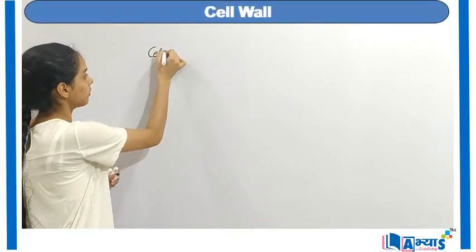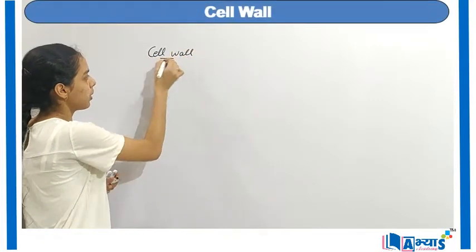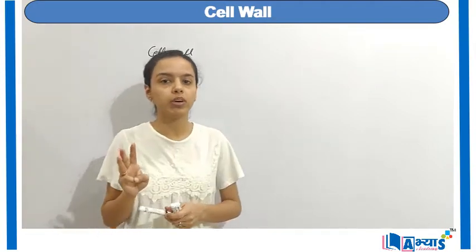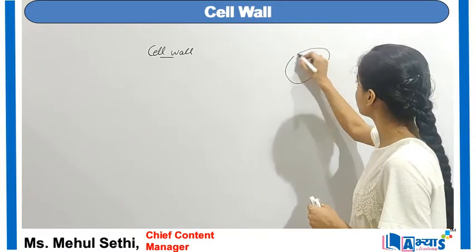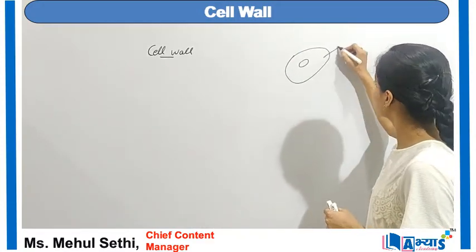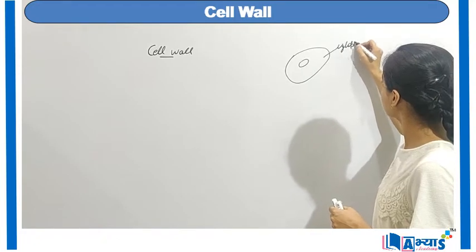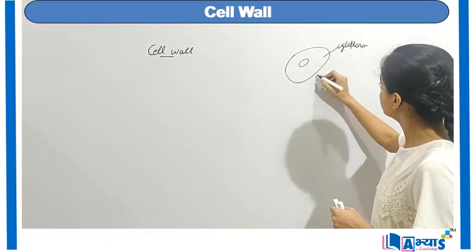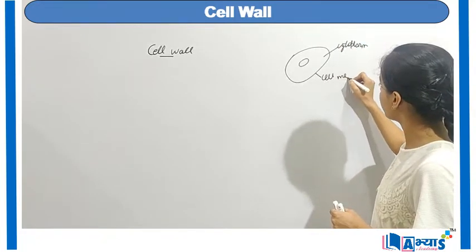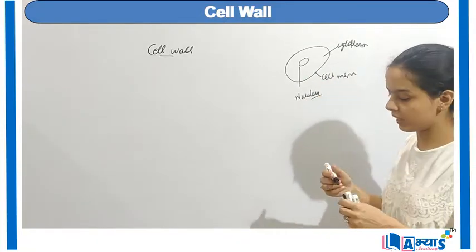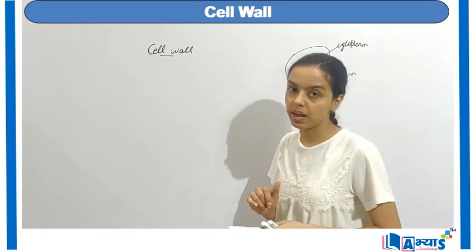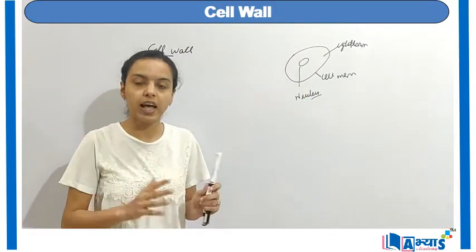Concept in the cell structure, and that is the cell wall. Basically, in the cell there are three important structures: the cell membrane, the cytoplasm and the nucleus. So for example, if I am drawing this cell, this is the nucleus, this is known as the cytoplasm, this is known as the cell membrane, and this is known as the brain, which is the nucleus. Now this was the case of the plant cell, or we can say the animal cell, either of these.